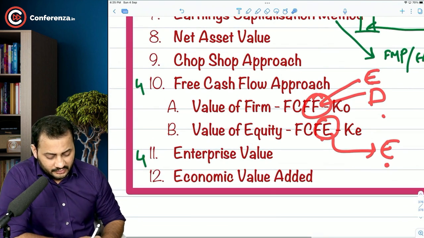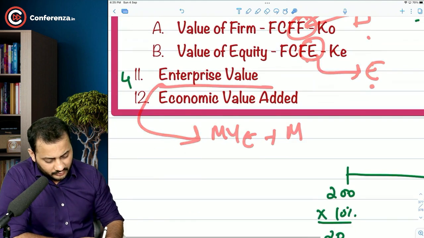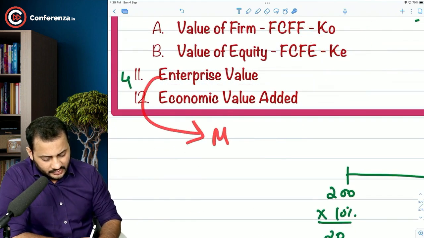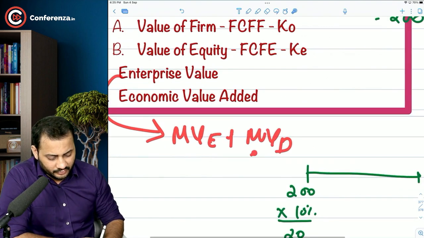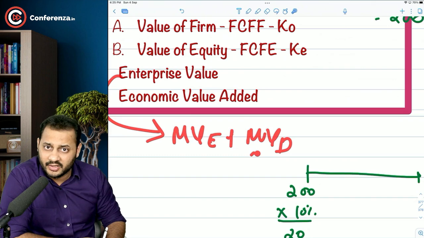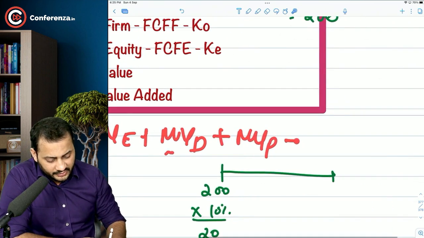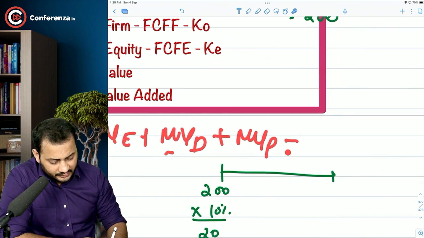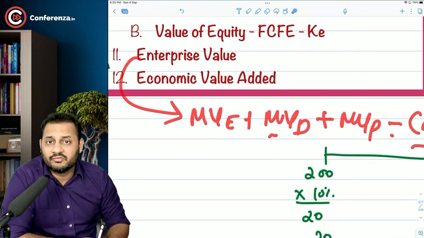Then we have learned something about the enterprise value. If you remember, market value of equity plus market value of debt, because this is what you have to pay after acquiring the company, plus market value of preference share if there is any, less cash and cash equivalent. So this will become the acquisition price of the company.